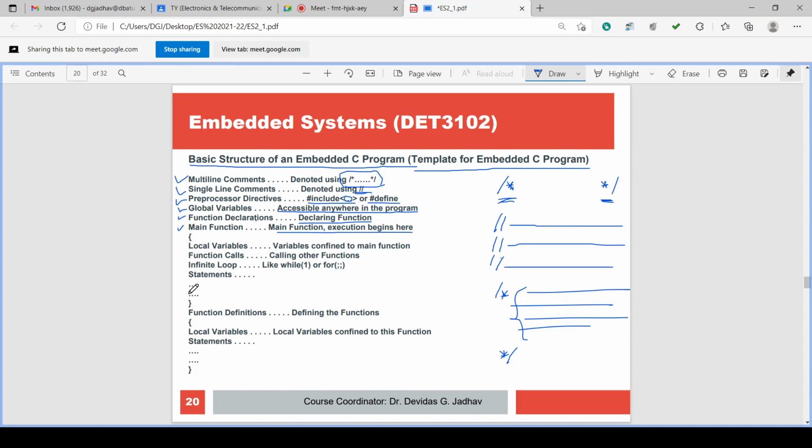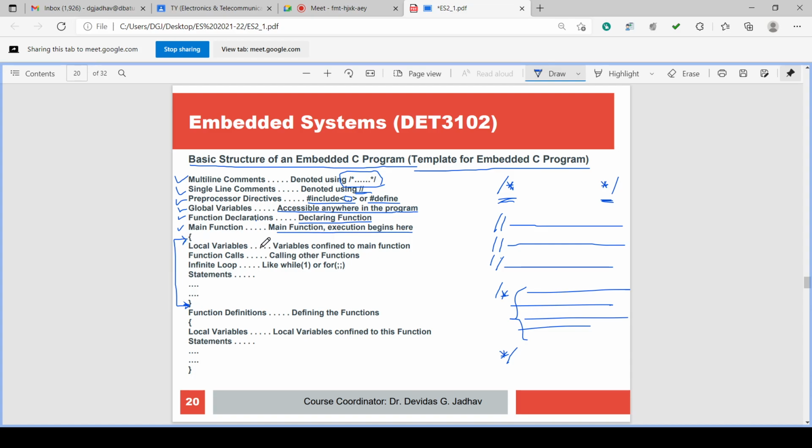This is one block. So under the main function the program begins. This is the main program. This is the curly bracket start of the main program, and the closing of the curly bracket indicates that the main program ended here.